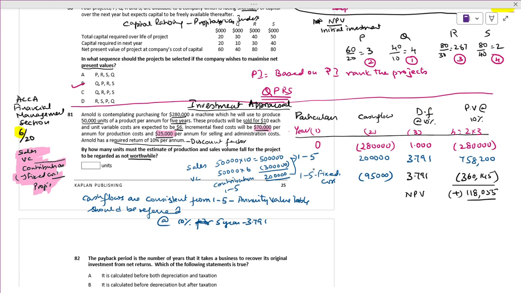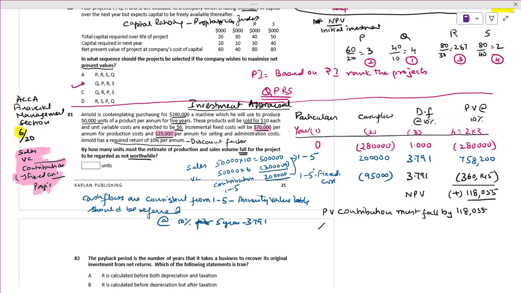Now, how much should NPV decline in order to become zero? The question is by how many units must the estimated production and sales fall for the project to be regarded as not worthwhile. The present value of contribution must fall by 118,055. Then only it will become zero.